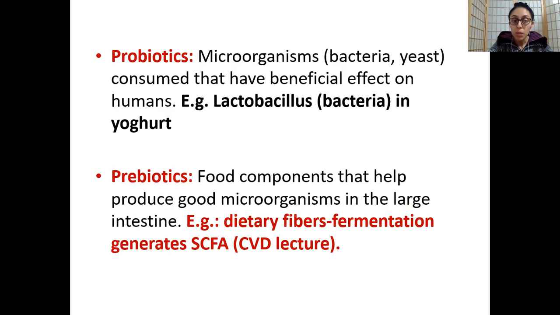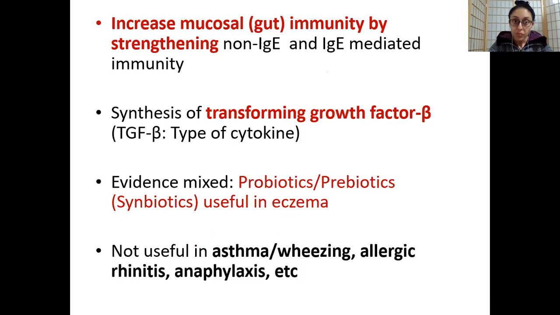And prebiotics and probiotics have been shown to play a role in decreasing the risk of development of allergies. All right. So how? Basically, it decreases the risk of allergy development. It strengthens your non-immunoglobulin E and immunoglobulin E mediated immunity, meaning it increases the memory of your T1 and T2 memory cells.